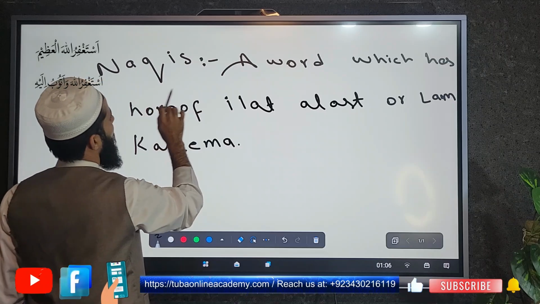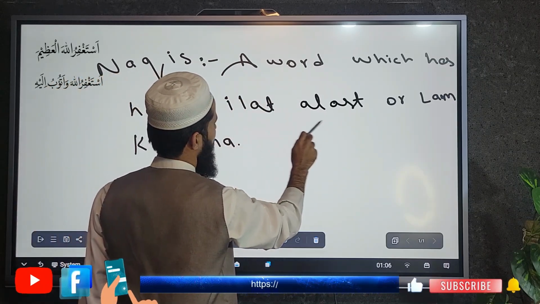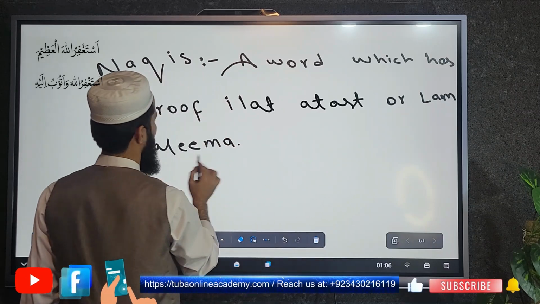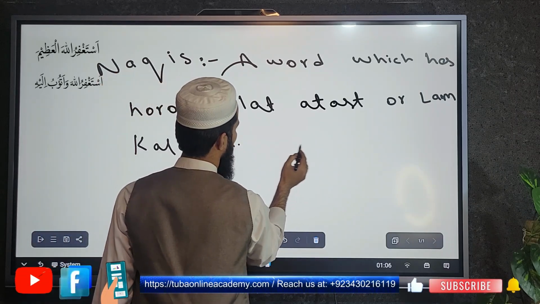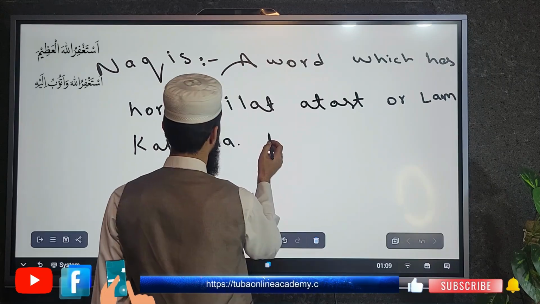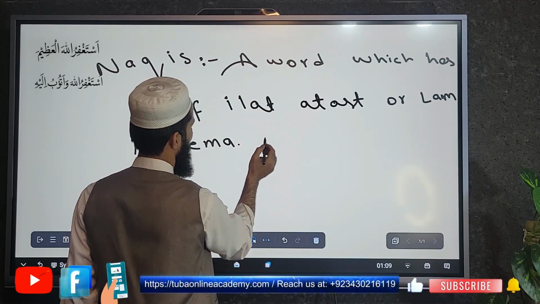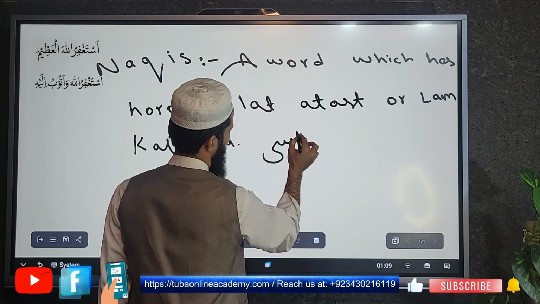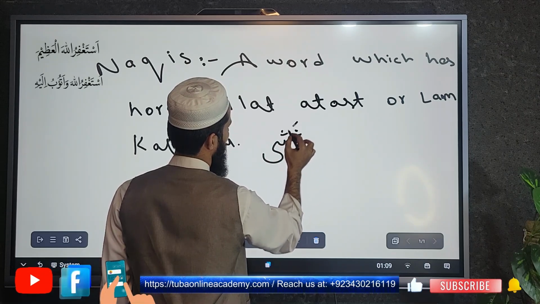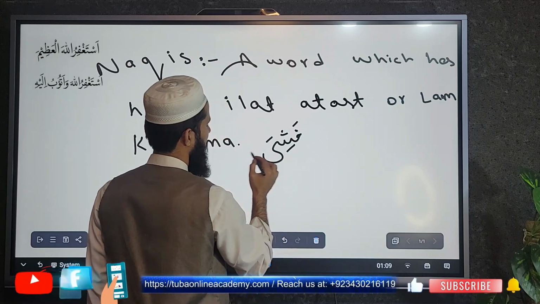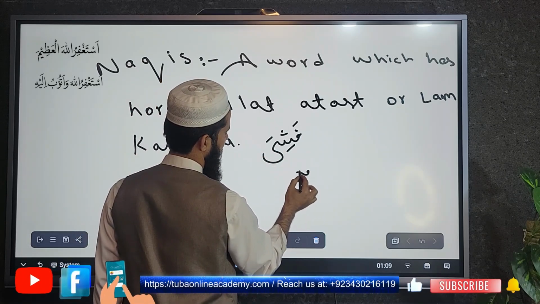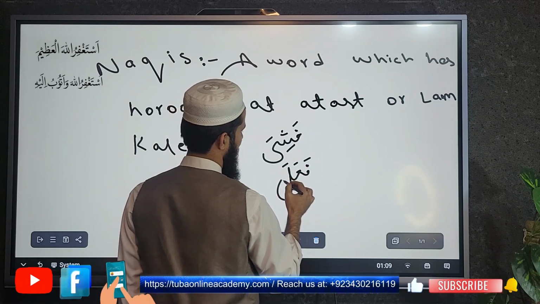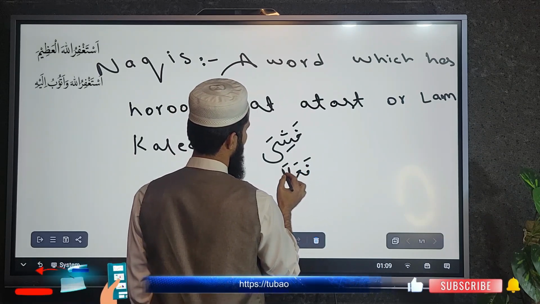Okay, Naqis: a word which has huruf illat at the last, or lam kalima. Okay, lam kalima means the lam of the word. Like here I am writing an example of lam kalima. I am writing one example: khashiya. Okay, so khashiya is on the wazn of fa'ala.